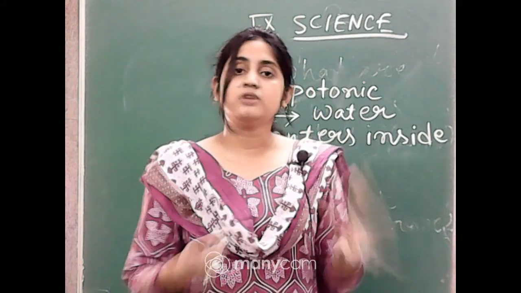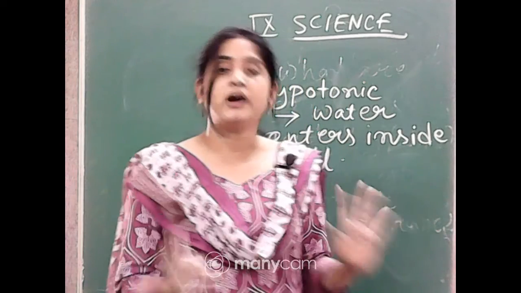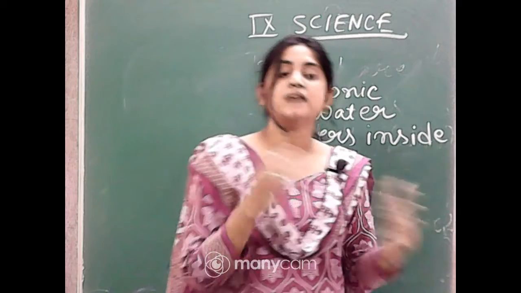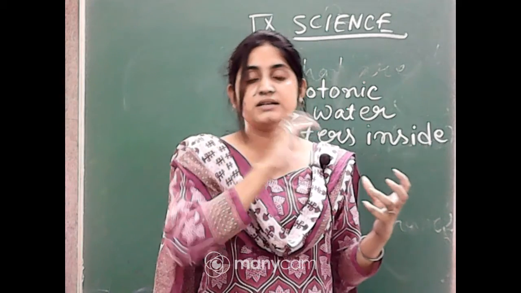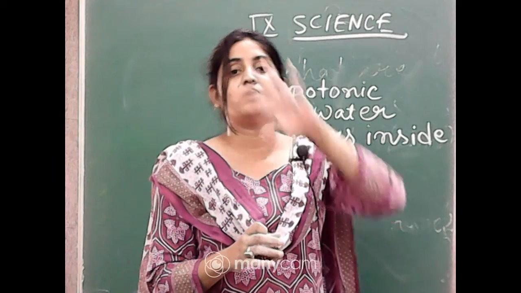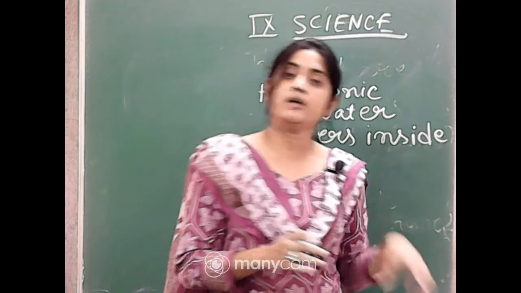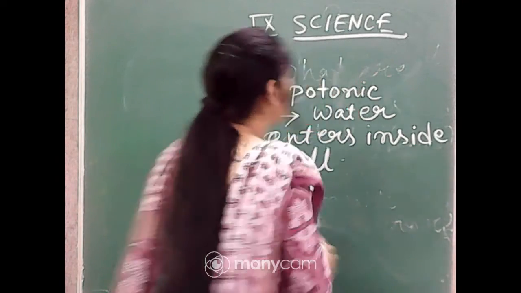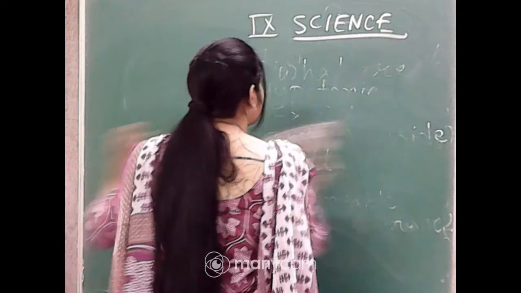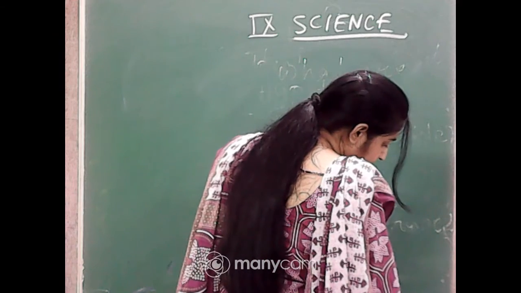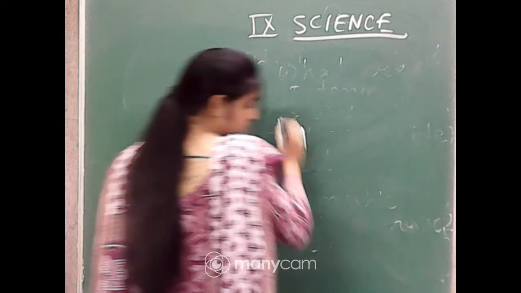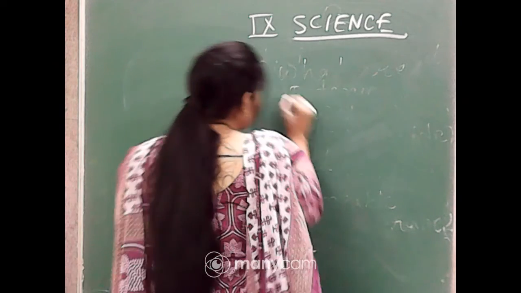So we can say that no exchange occurs. Actually exchange occurs, but in equal amounts. How much water gets inside the cell, that same amount of water comes outside from the cell. Okay, so that is the isotonic solution, when the concentration is the same both inside and outside. Okay, isotonic.